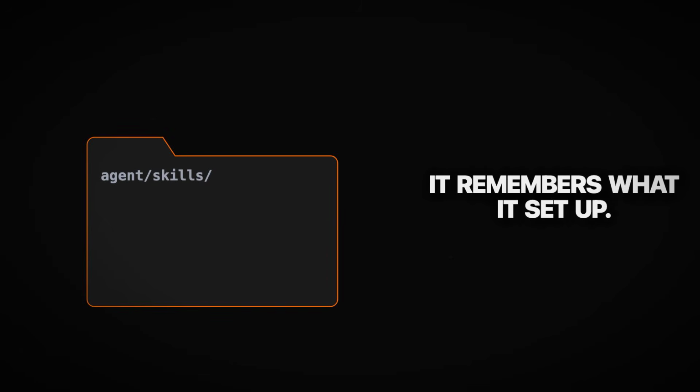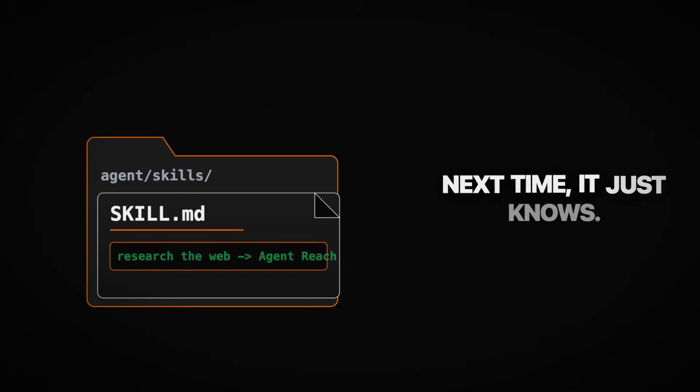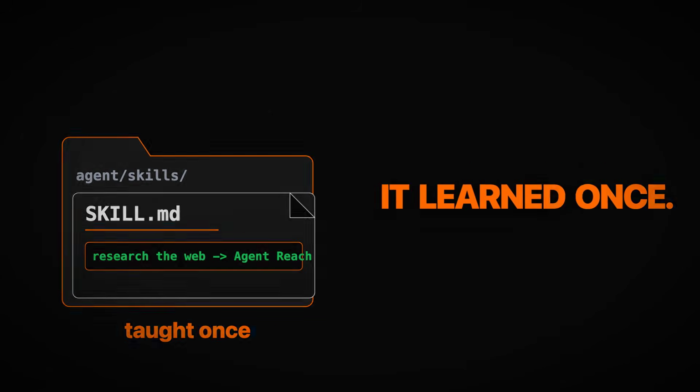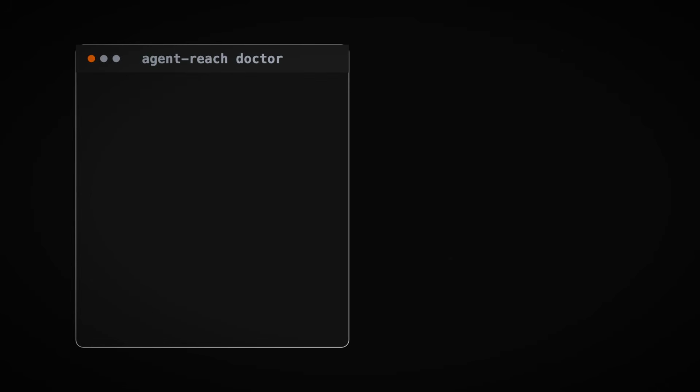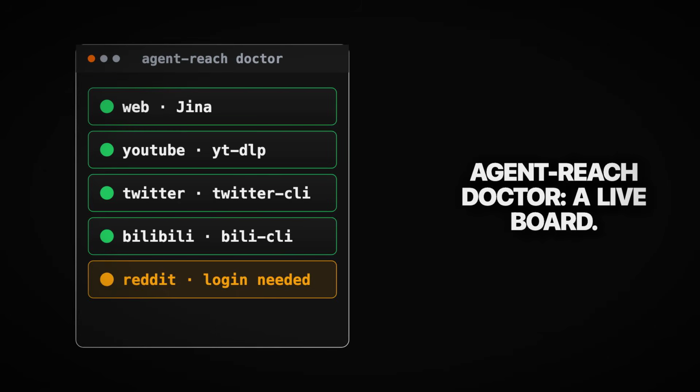And it doesn't forget what it set up. At install, it leaves a skill file in your agent's toolbox. So next time you say go research this, the agent already knows which tool to grab. You're not teaching it every session. It learned once. Want to see the state of everything? One command, agent-reach doctor, and you get a live board, every channel, green or red, and the backend it's on right now.